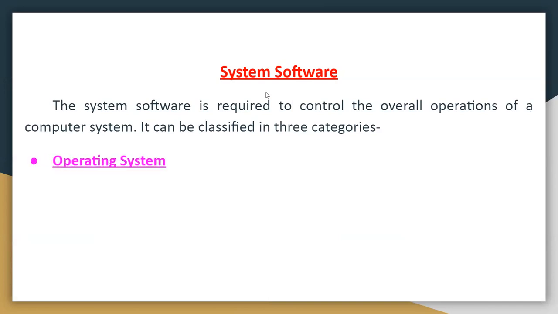There are three categories of system software: first is operating system, the second is language processor, and the third is utility software. We will study each of them separately: what is operating system, what is language processor, and what is utility software. First of all, we will study what is the operating system.